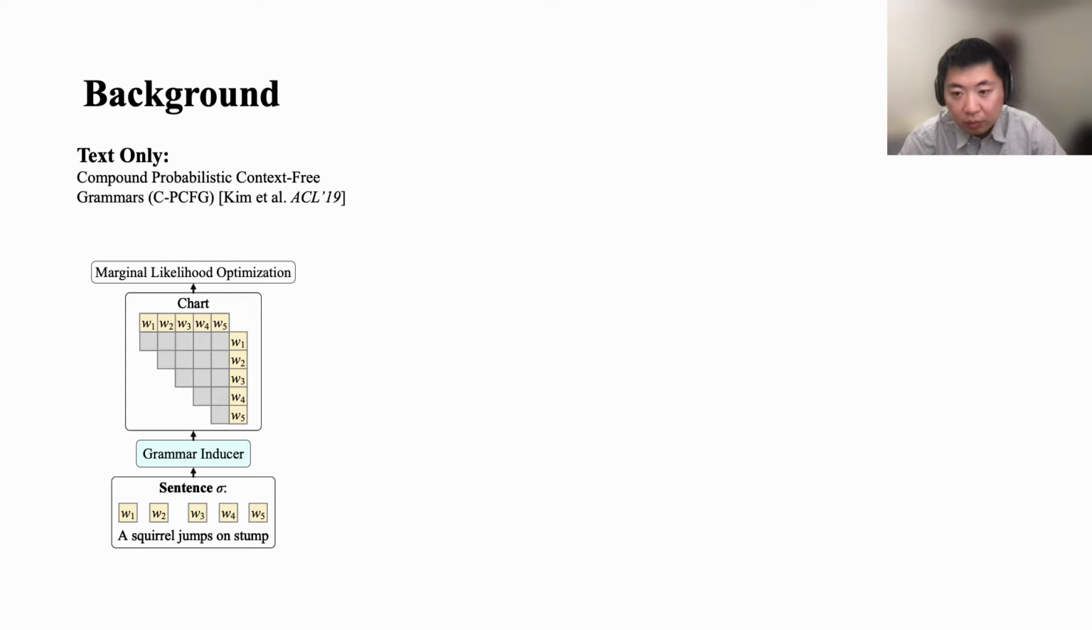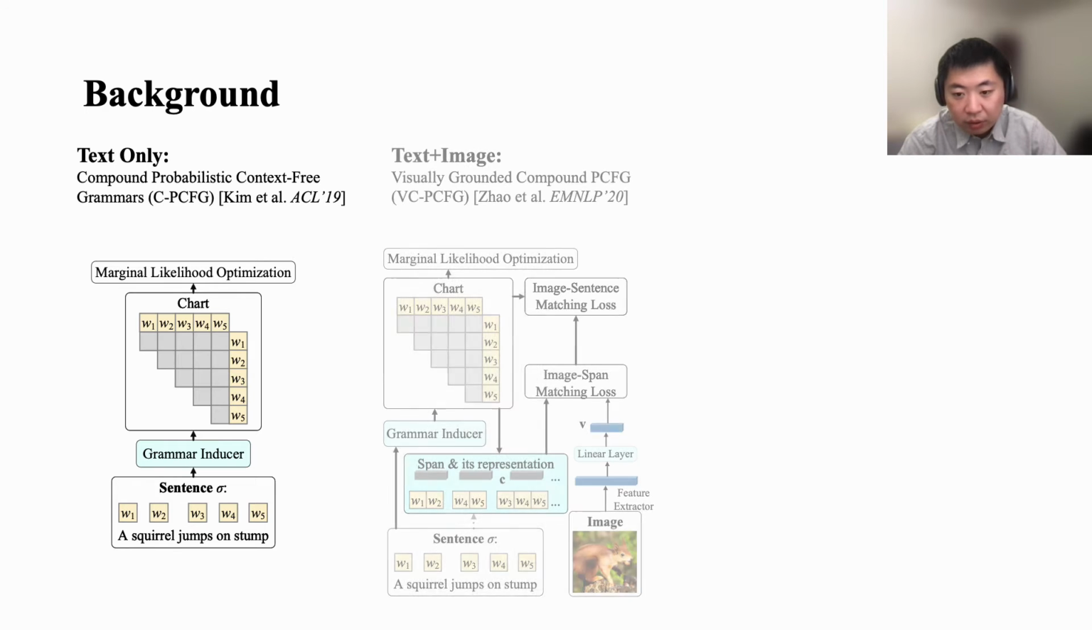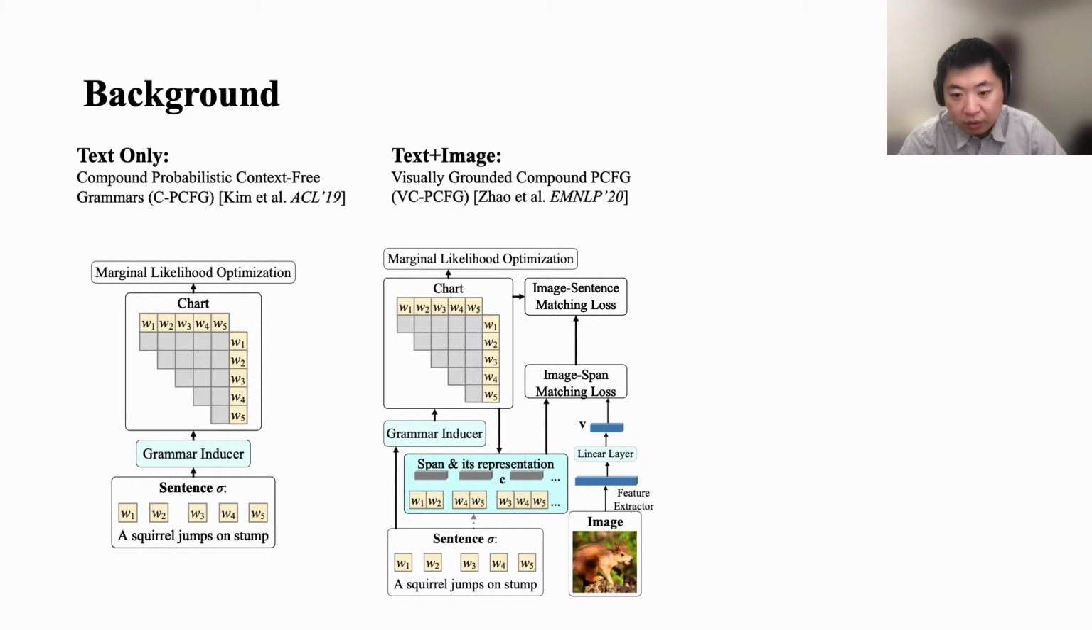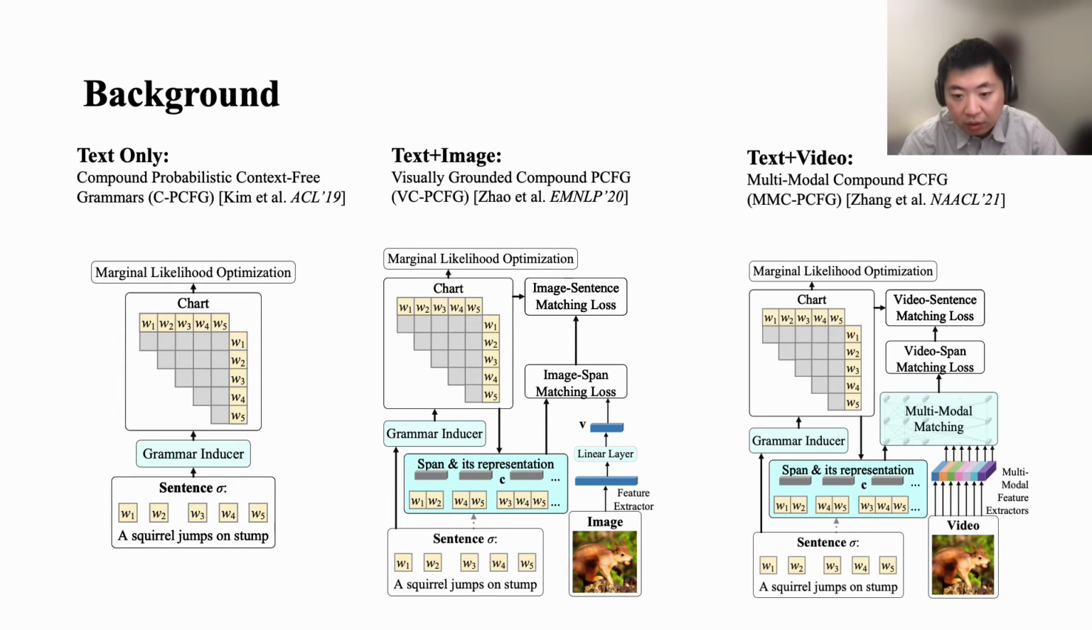Before going deeper into our model, I will first introduce the background knowledge that we will use in the following parts. Our work is motivated by compound PCFG proposed in ACL 19. One year later, visually grounded compound PCFG was proposed in EMNLP 20. Visually grounded compound PCFG extends the compound PCFG by additionally considering an image-sentence matching loss during training. Later on, multimodal compound PCFG was proposed in NAACL 21. The MMC-PCFG further extends the compound PCFG by additionally considering a video-sentence matching loss during training.